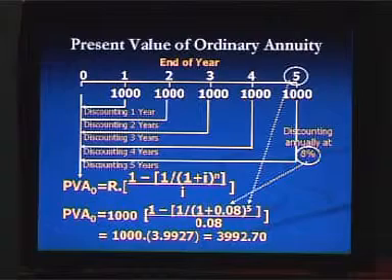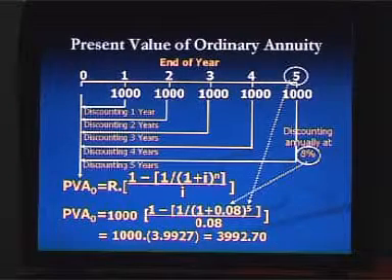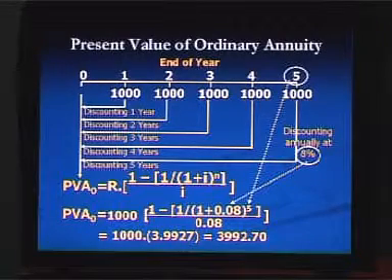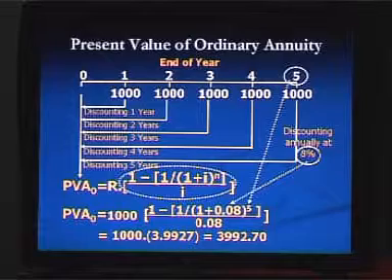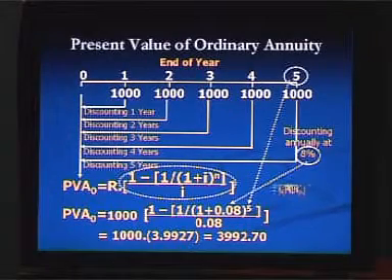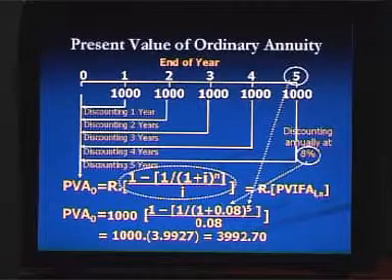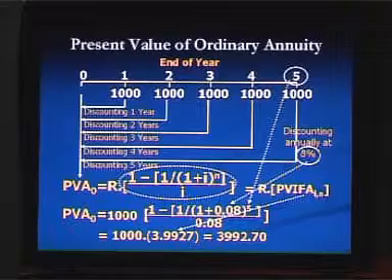We have calculated here the present value of ordinary annuity, that is 3992.70. The second part of the formula is called present value interest factor of ordinary annuity, and you can directly get this number from the present value of ordinary annuity table.